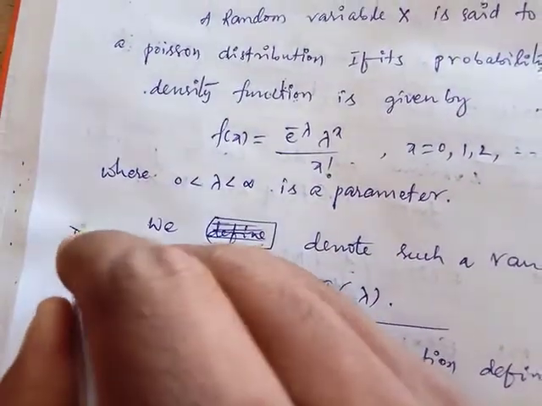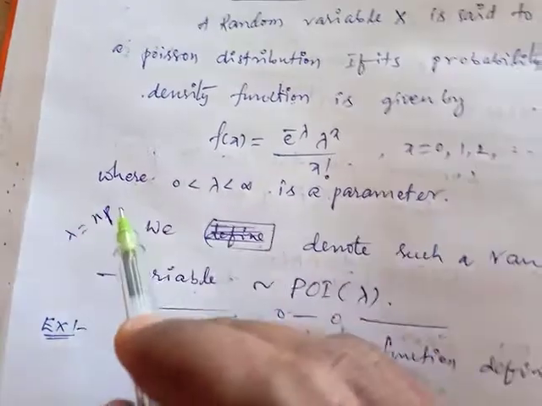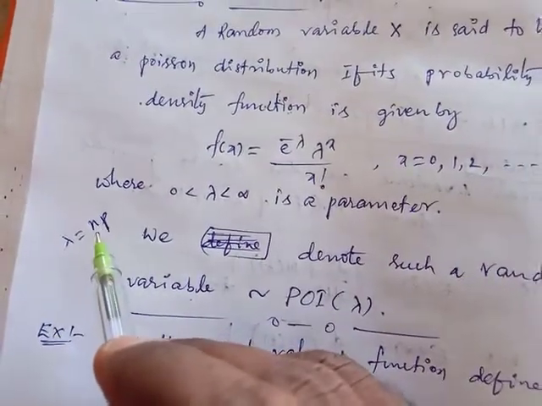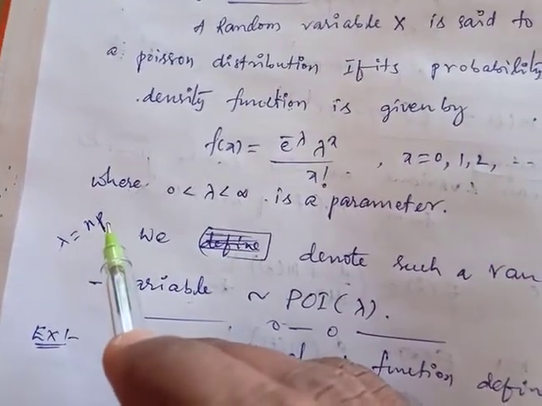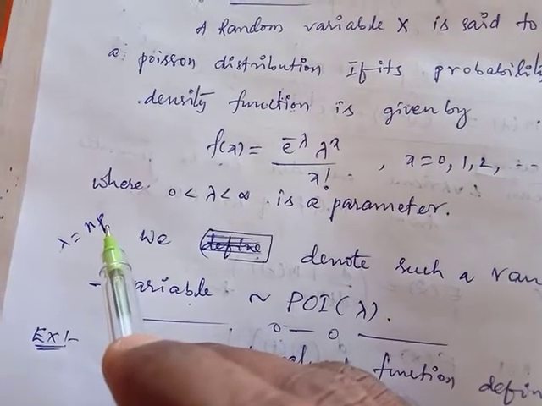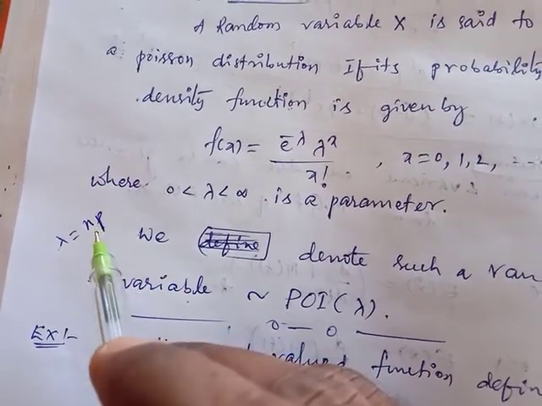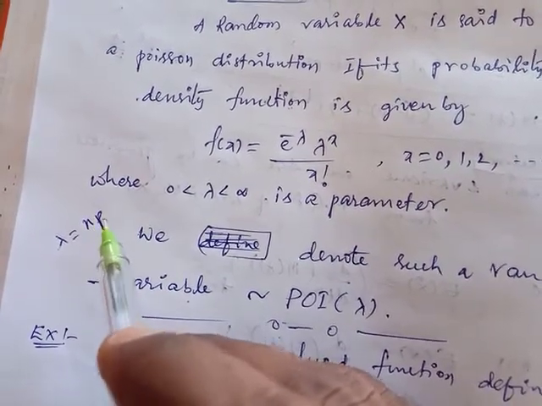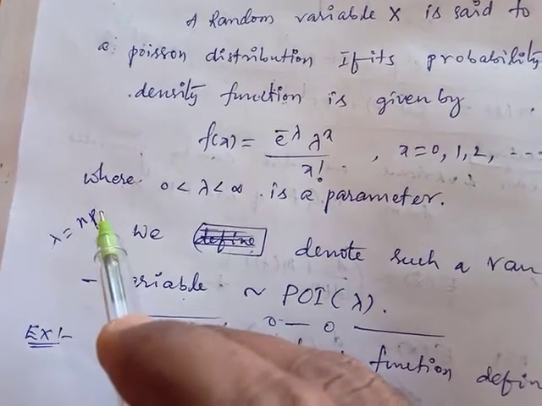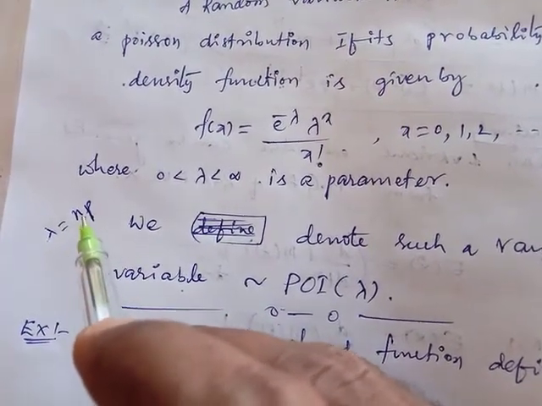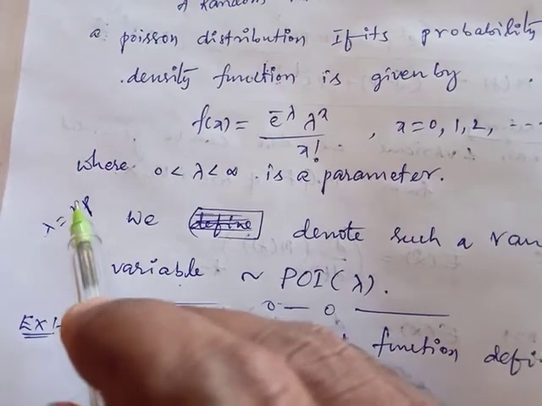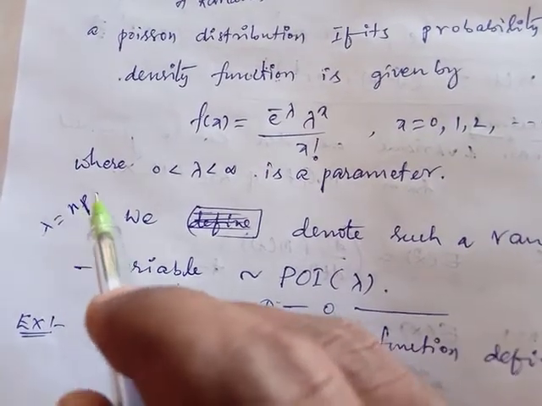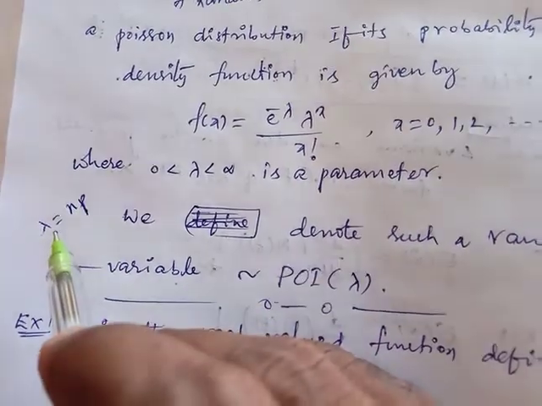Here lambda equals n into p, where n is the number of trials and p is the success probability, as defined in the binomial case. So in the Poisson distribution, lambda is equal to n into p.